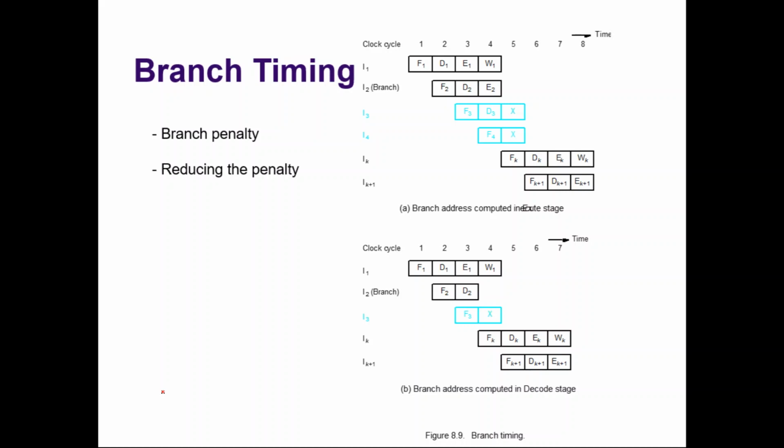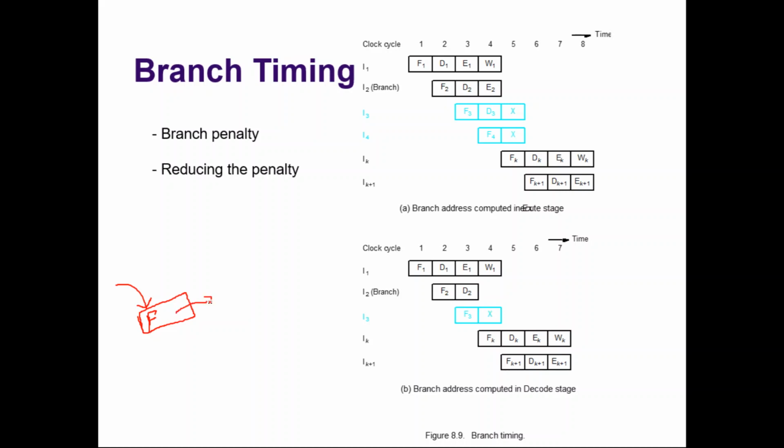Some processors come with a sophisticated fetch unit that, immediately after fetching an instruction, has the ability to identify whether it is a branch instruction or not.